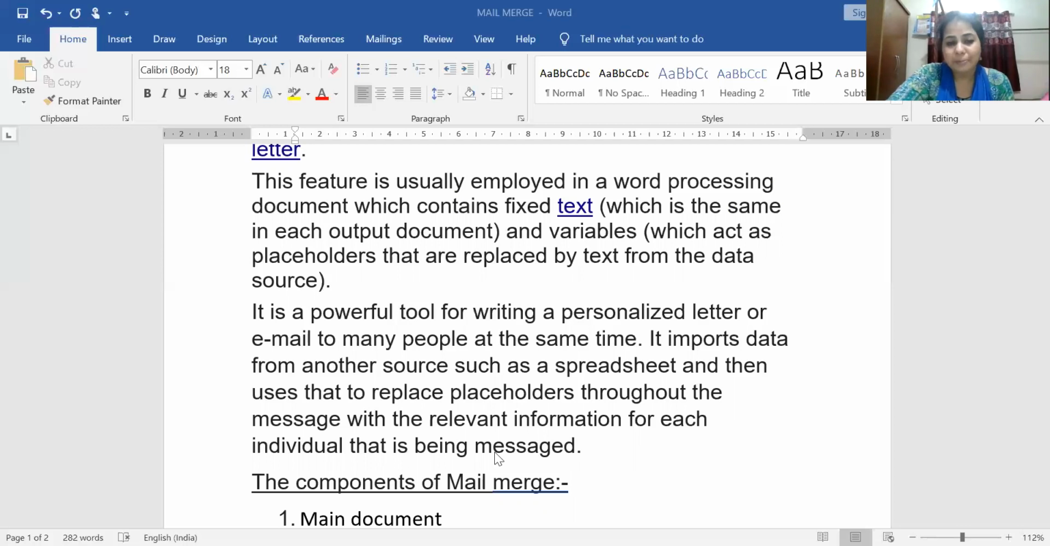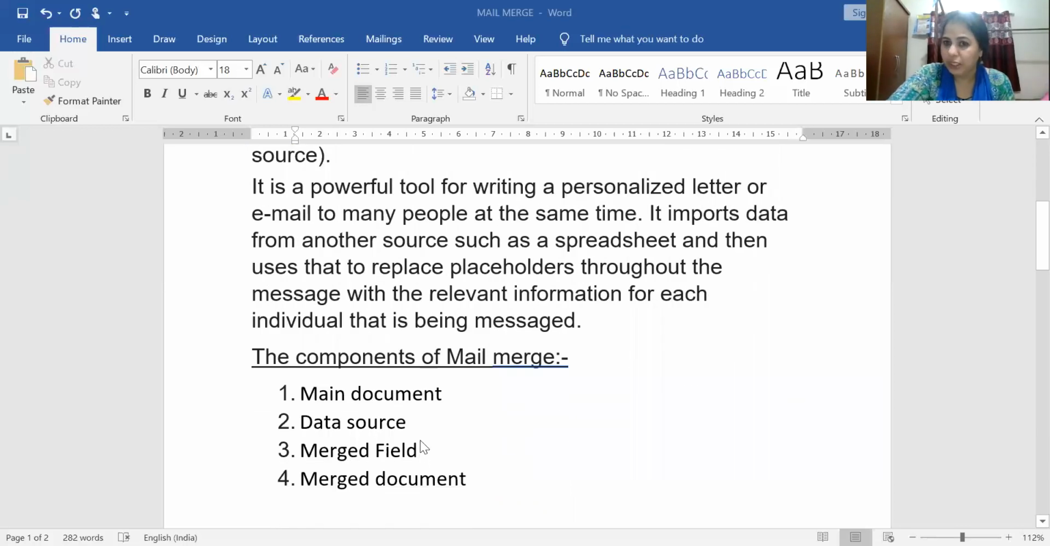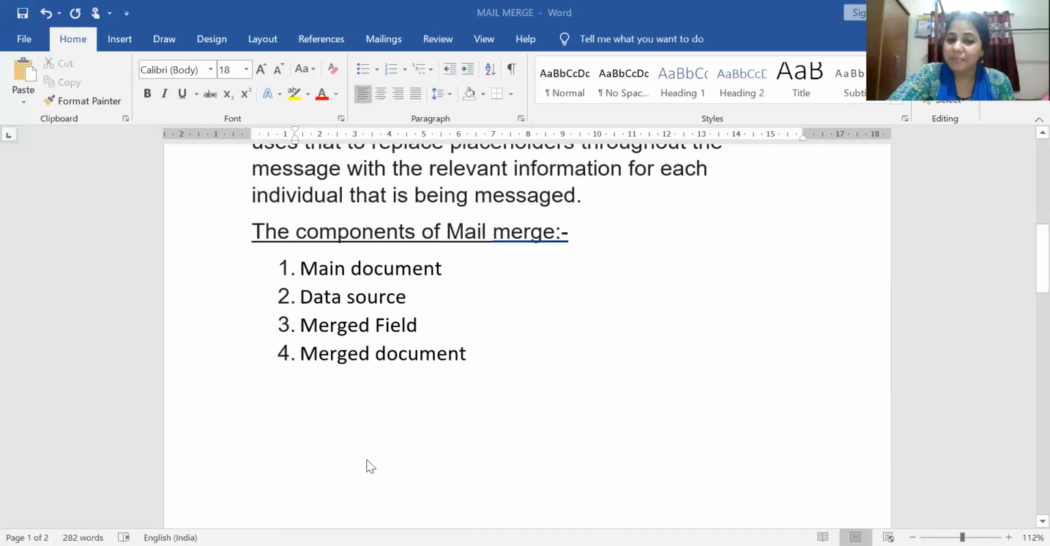By simplifying things, what are the components of mail merge? What are the things we require? The main document, the data source, the merged field, and the merged document. So to do the mail merge, the components are the main document, the data source, the merged field, and the merged document.